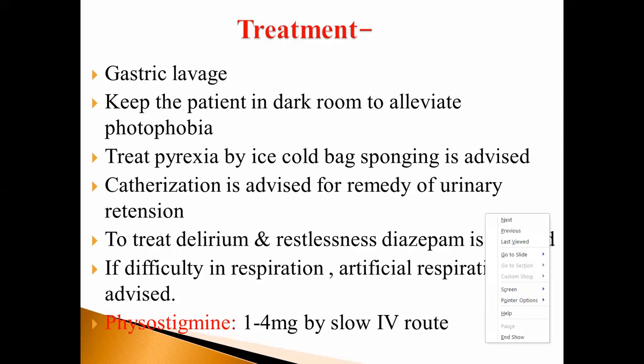And which antidote is used for organophosphorus compound poisoning? Atropine sulfate, 1 to 4 mg by slow IV route.